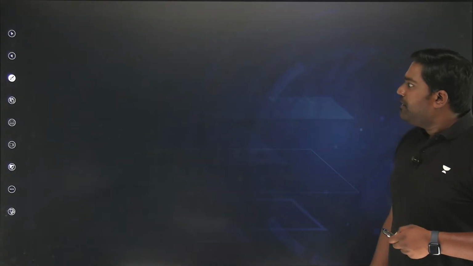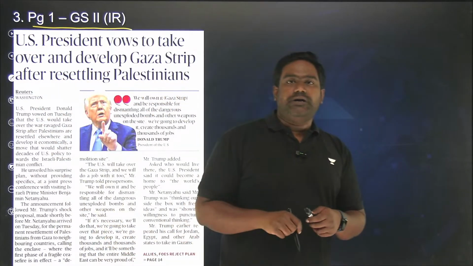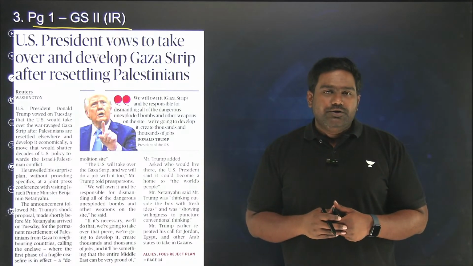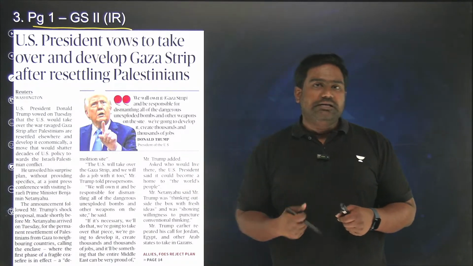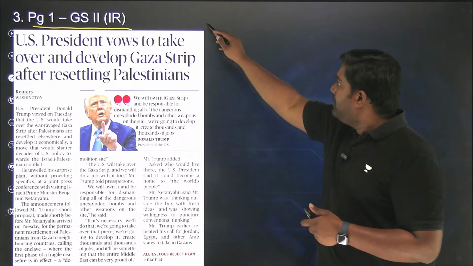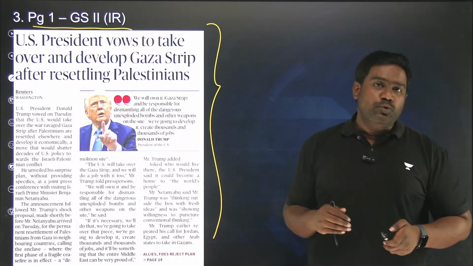Now let's look at another important article from the front page. US President Donald Trump has been in the news for controversial reasons. Donald Trump has announced a controversial Gaza plan where he has stated that he would like to evict Palestinians from the Gaza Strip and the US would like to take ownership of the Gaza Strip to reconstruct and develop it. Now, this controversial statement was made when Israeli Prime Minister Benjamin Netanyahu was visiting the US to meet the new US president.